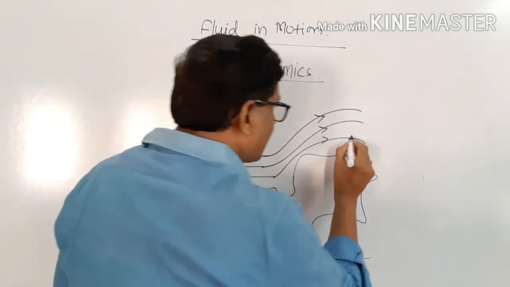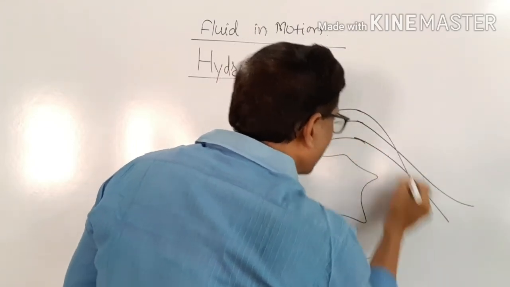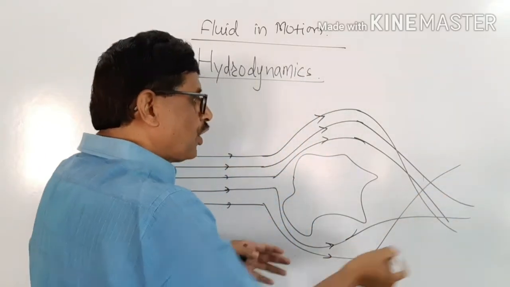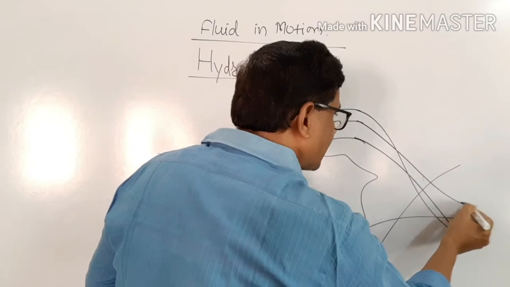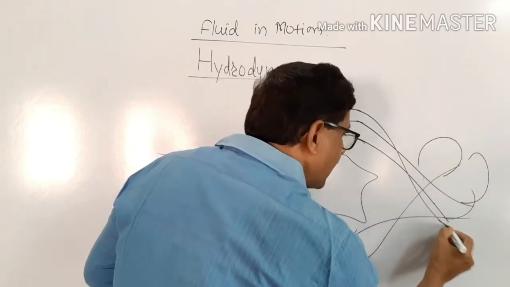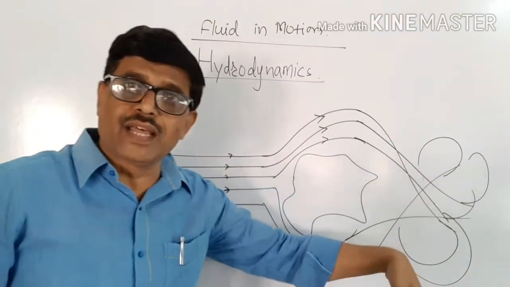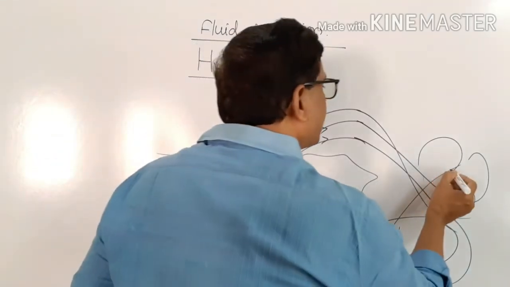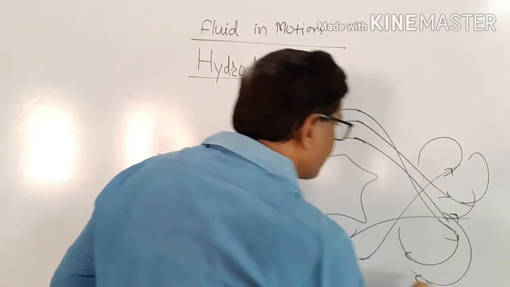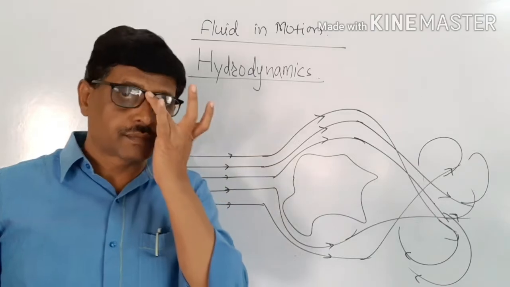Then when they pass, if it happens that these will flow like this, the flow lines are intersecting with each other, thereafter the eddies are formed here, and this will be the irregular motion of the liquid particles in the liquid. Then such a flow is called as the turbulent flow.